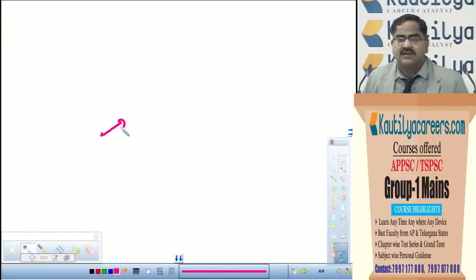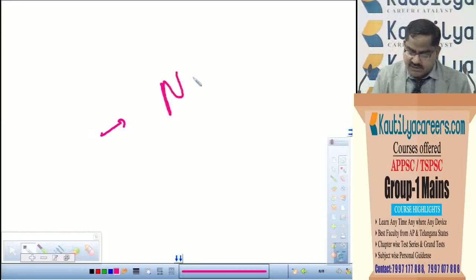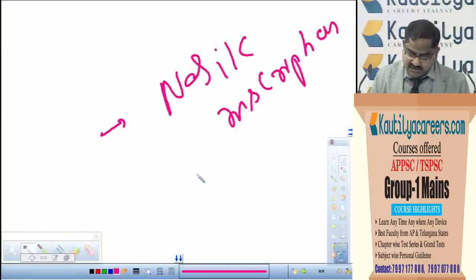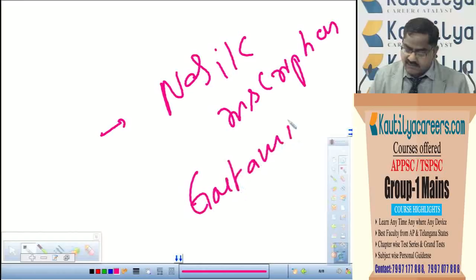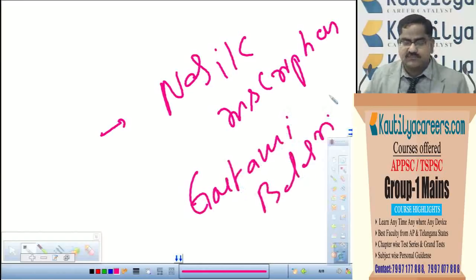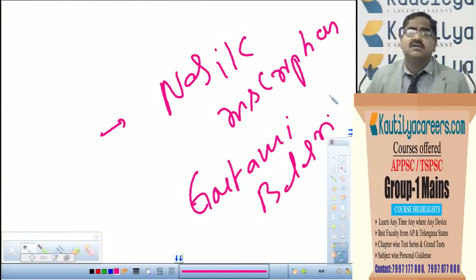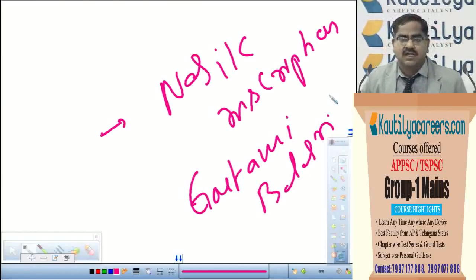How can you say that Shathavahanas' political system is patriarchal? It is revealed by a very famous inscription in the age of Shathavahanas, that is the Nasik inscription, given by Gautami Balasri. Gautami Balasri is none other than the mother of Gautami Putra Satakarni, the most prominent and predominant ruler of the entire age of Shathavahanas. In the family of Shathavahanas, the most prominent ruler is undoubtedly the 23rd ruler. His name is Gautami Putra Satakarni, and his mother Gautami Balasri gave the inscription. Shathavahanas' political system is patriarchal rather than matriarchal.